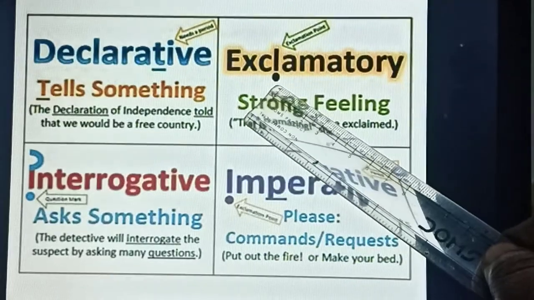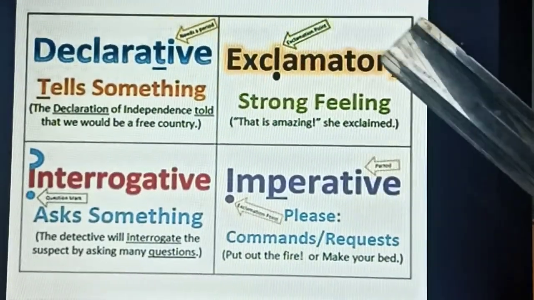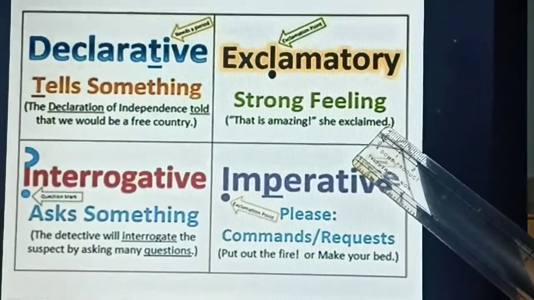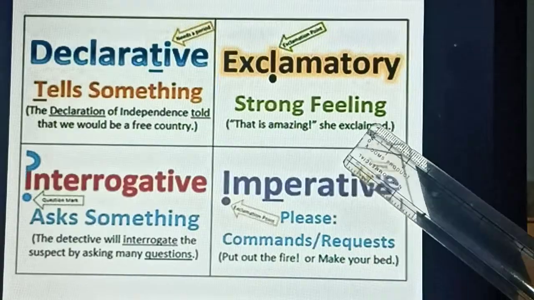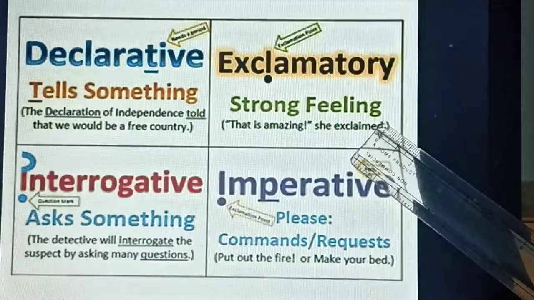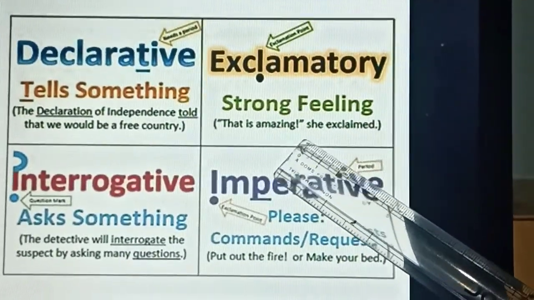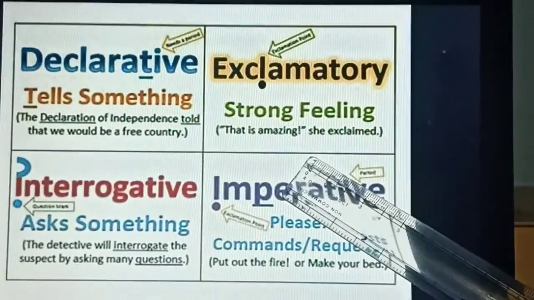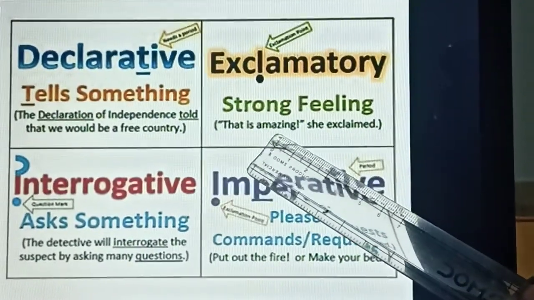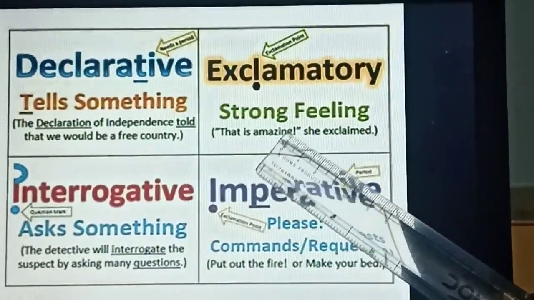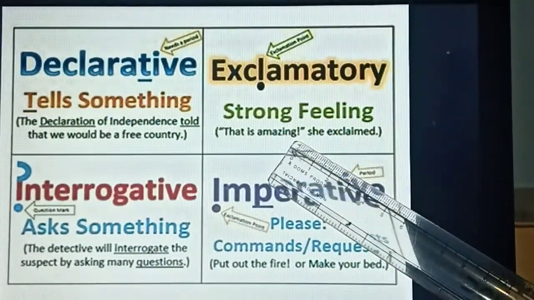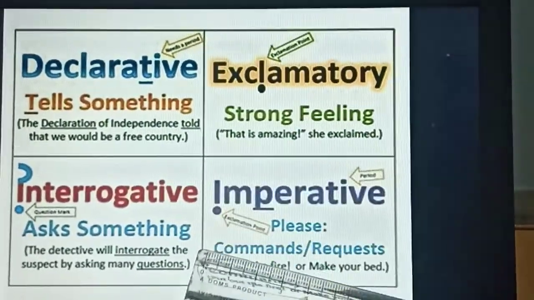Exclamatory. So you can just see the exclamation mark here. Remember this. Exclamation point. So it just gives some strong feeling. Okay, when we are just exclaiming, how do we react? It's just a strong feeling, right? That's amazing, she exclaimed, which means she was very much amazed by it. Okay, so this is an exclamatory sentence. It just represents some strong feeling. Okay, wow. So all these are exclamation.